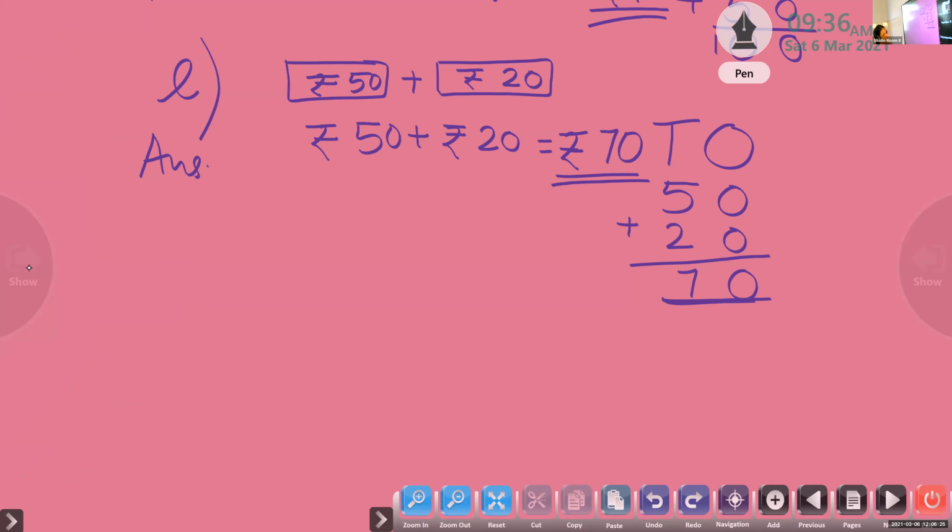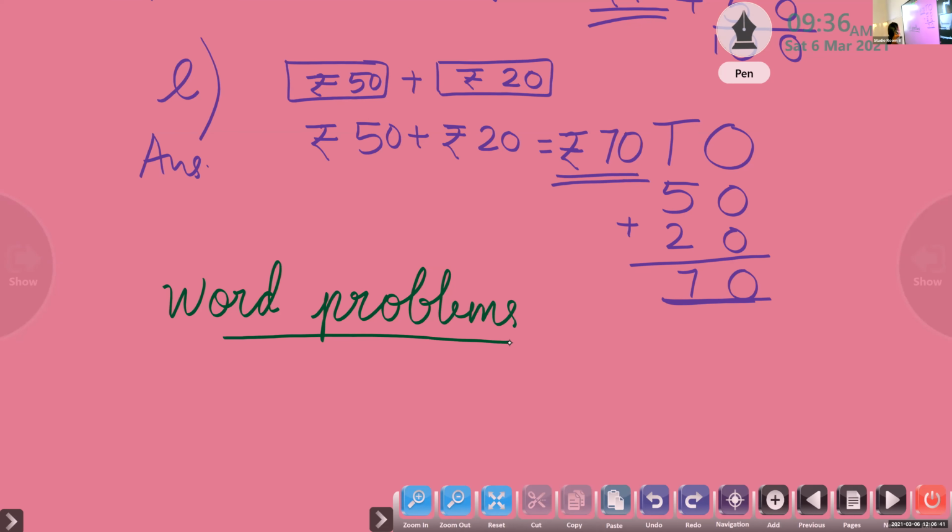Let us write the word problem together. Word problems. Let us revise some word problems related to money.